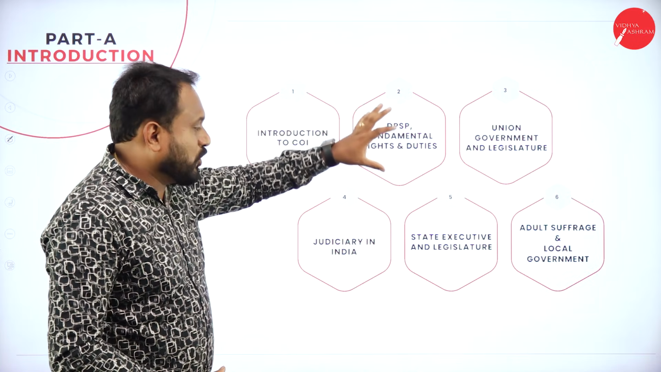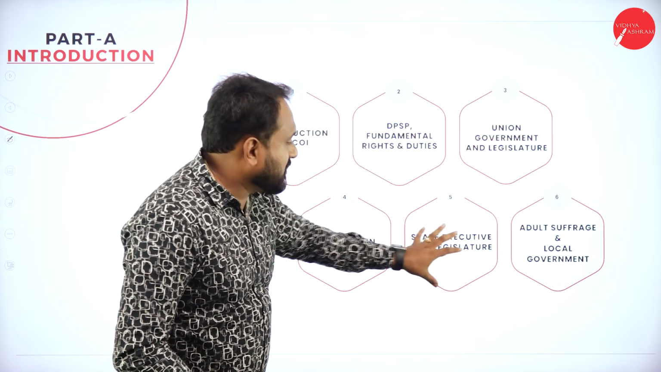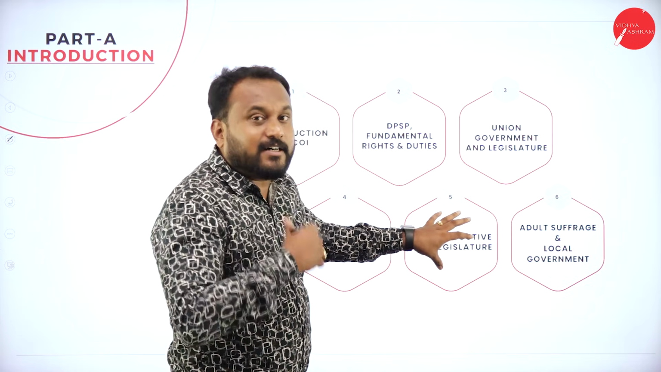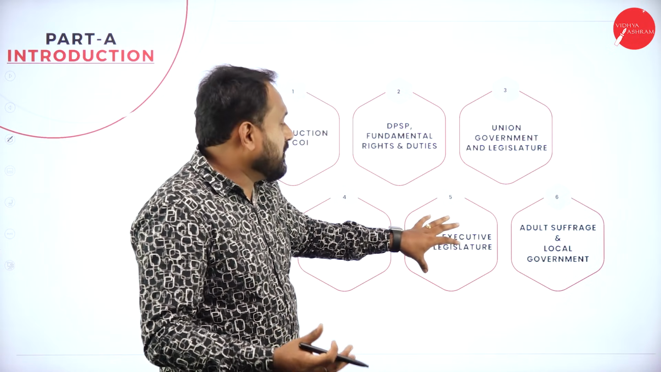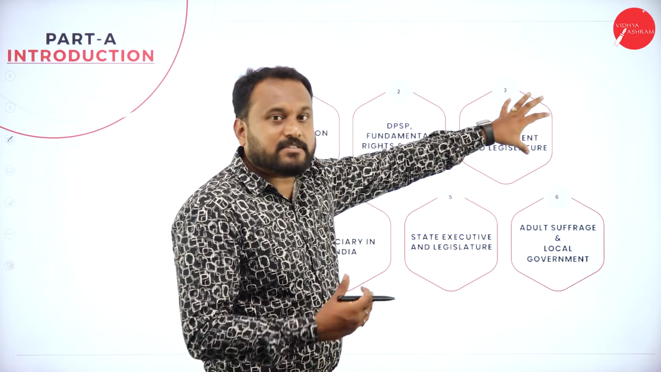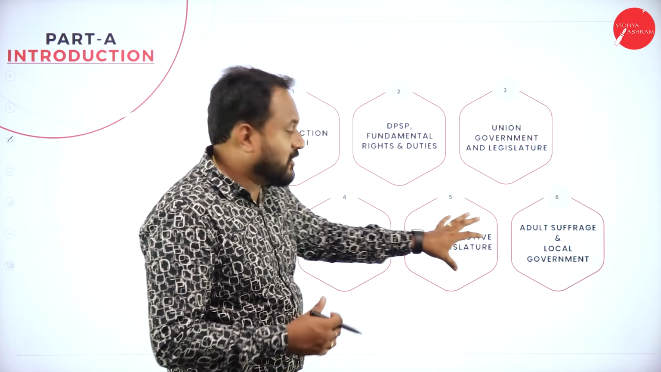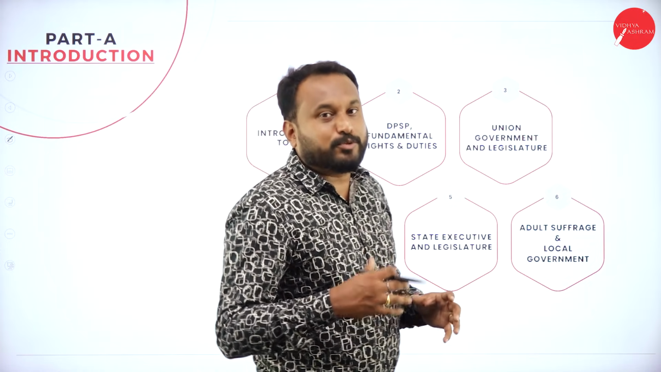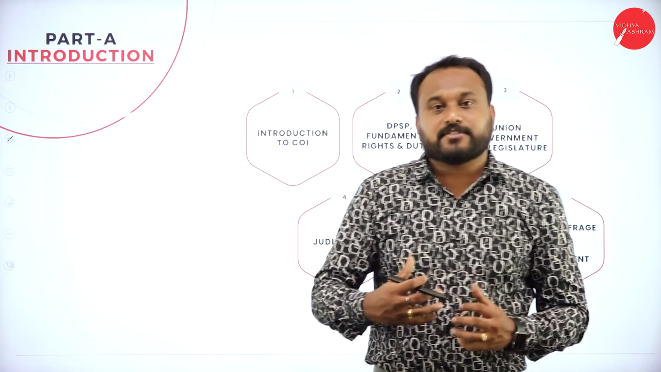The same way, if you understand the fifth chapter, state executive and legislature, that is the state government, it is all about the fifth chapter. So the third chapter is central government and the fifth chapter is state government. When you go with the fourth chapter, judiciary in India, we'll come across the Supreme Court, High Court and district courts.